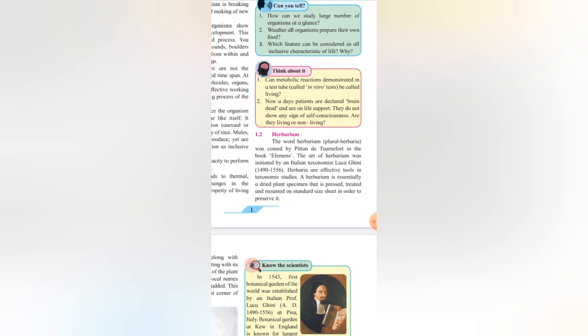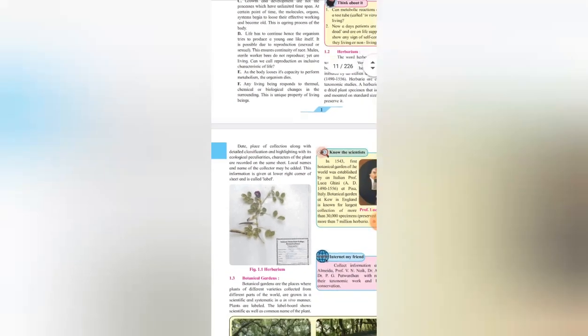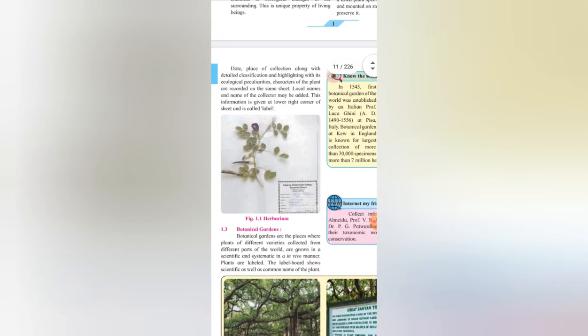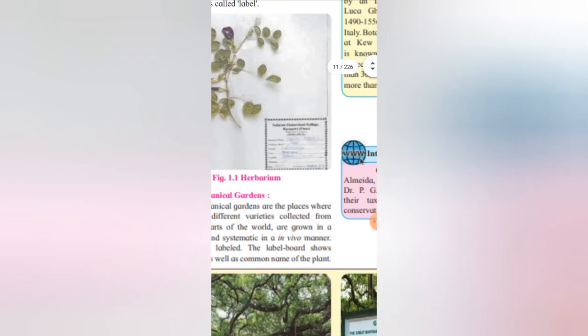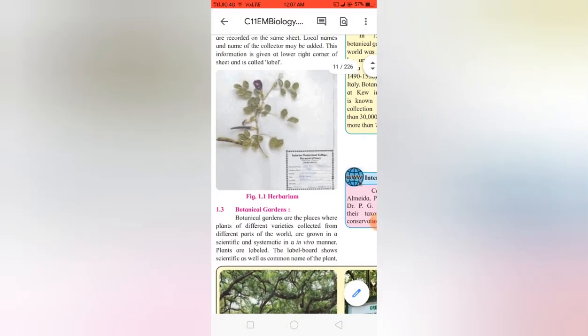So this term herbarium was coined by Pitton de Tournefort. So he was the one who coined the term herbarium. All right. So this is where a picture is given, herbarium. In this collection, along with that, who collected it may be added in the small data.